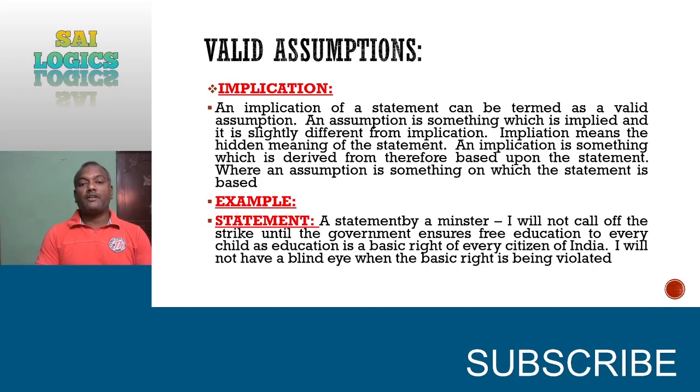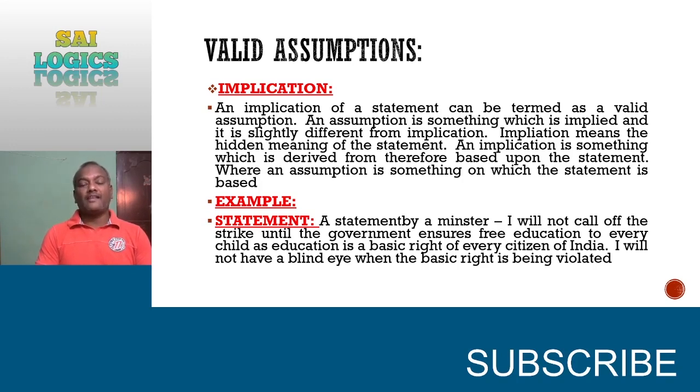Whereas an assumption is something on which the statement is based. Of course, a statement is based on assumption and implication is based on statement. But still, we need to treat implication as a valid assumption because the total statement is dependent on implication. That is the theme of this implication.